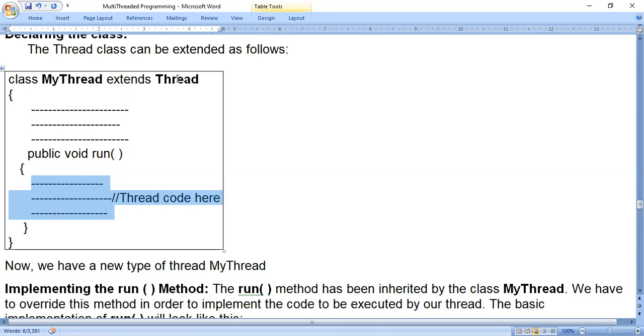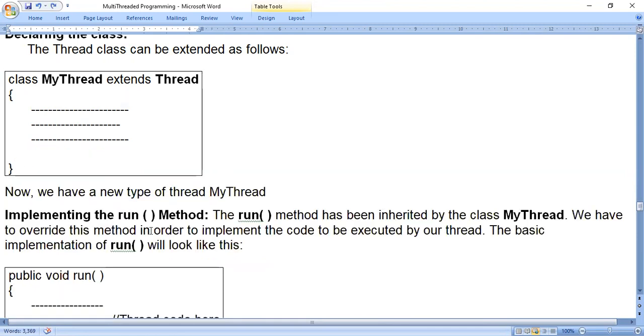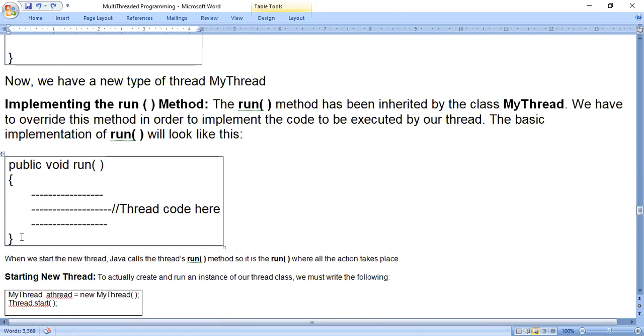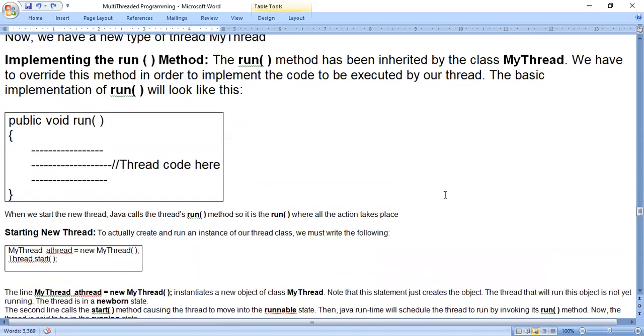Class myThread extends Thread, some code we have to write, and public void run, inside it we have to write some code. So when we consider syntax or general form, they have given it separately like this. We have to write the thread code here. Okay. Next.